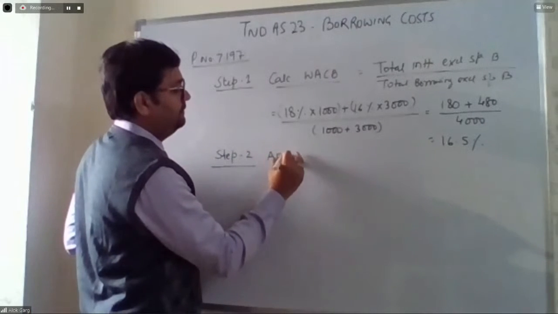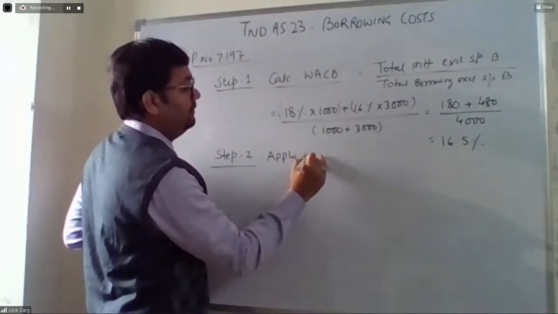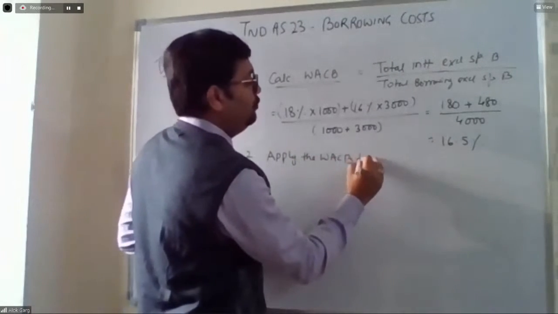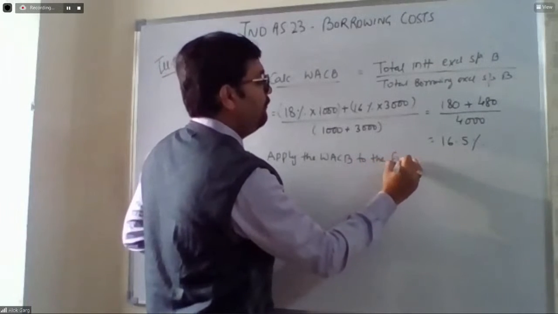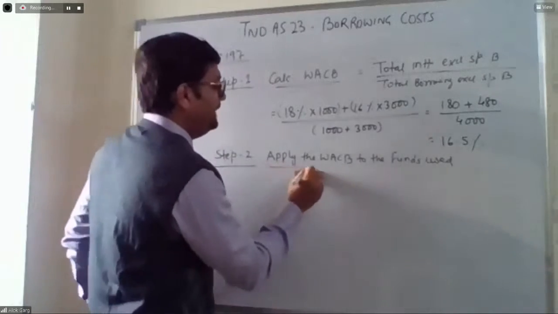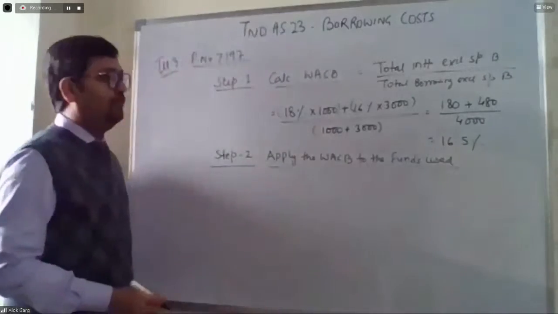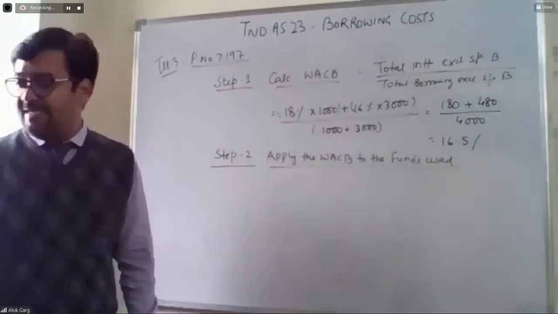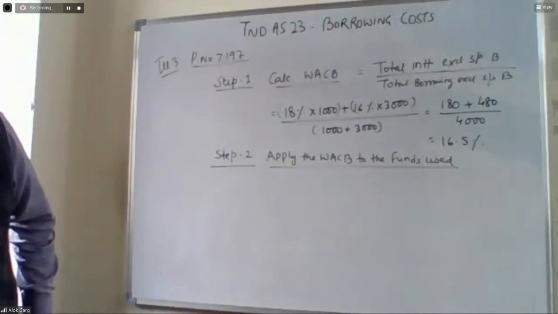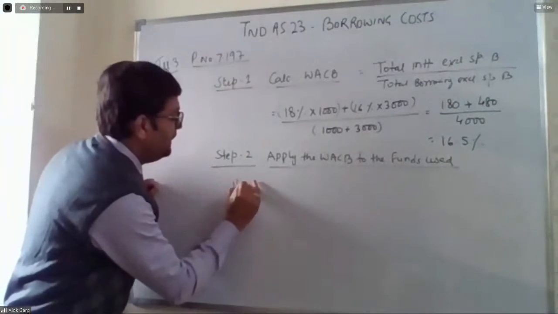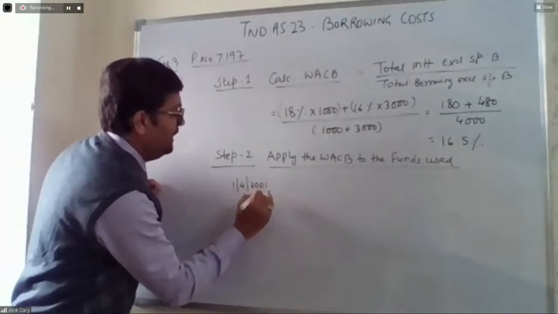Apply the weighted average cost of borrowing to the funds used. So in this case, the funds are used as 5 lakh on 1st April 2001.